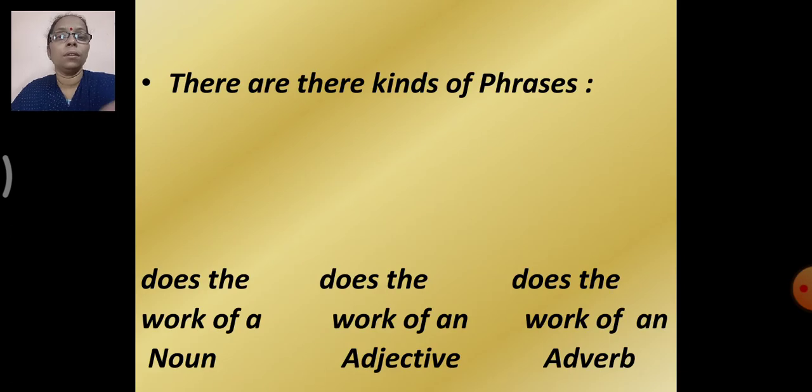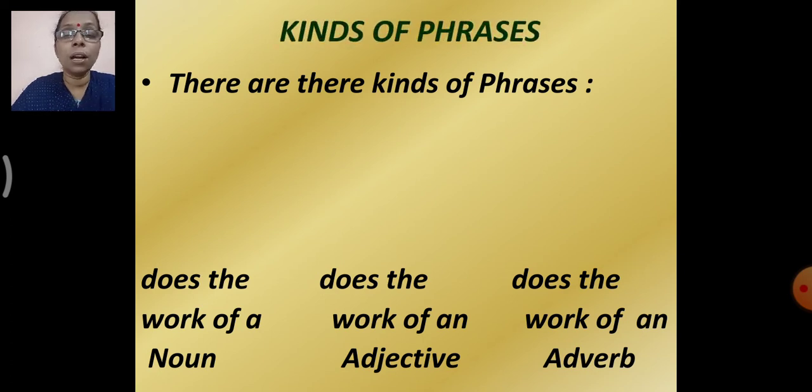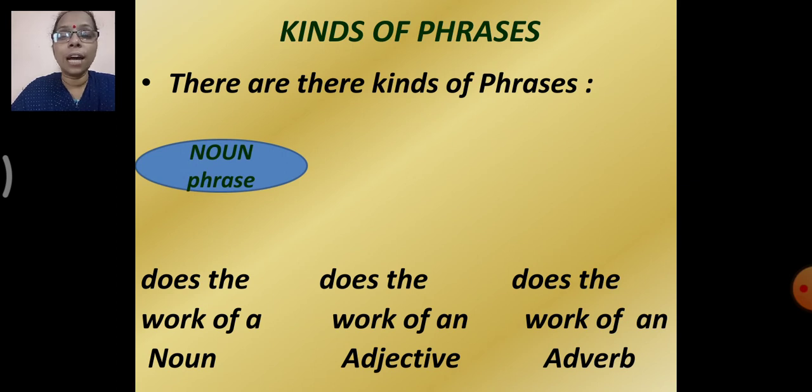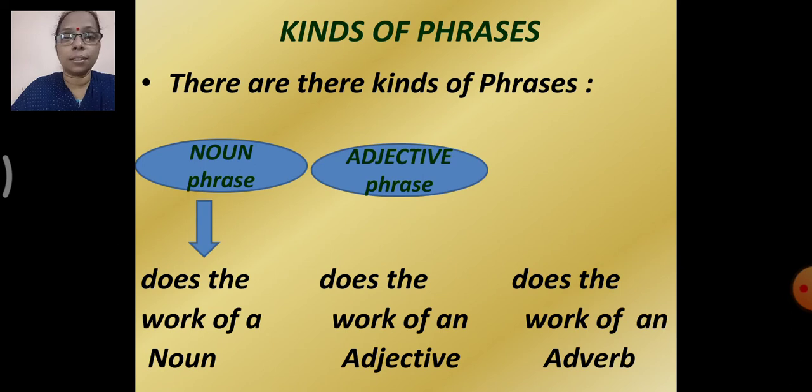Okay. Now we have learned what is a phrase. Now we are going to learn about the different kinds of phrases. There are 3 kinds of phrases. How many? 3 kinds. Now which are they? It is a noun phrase. Now what is the work of a noun phrase? It does the work of a noun in a sentence, right? Then we have the adjective phrase.